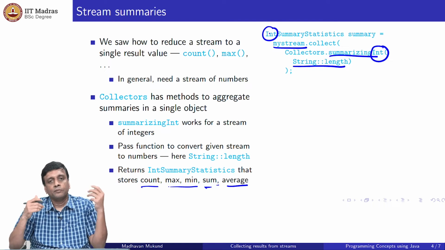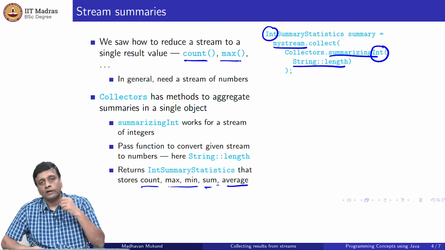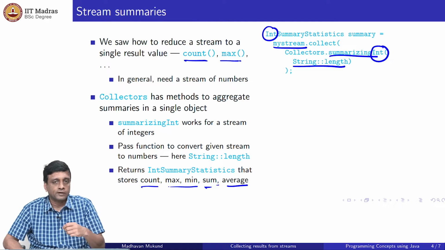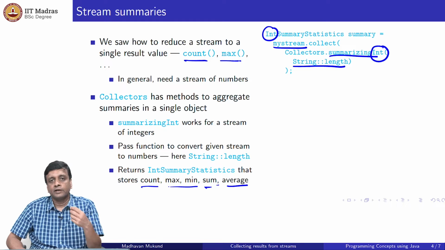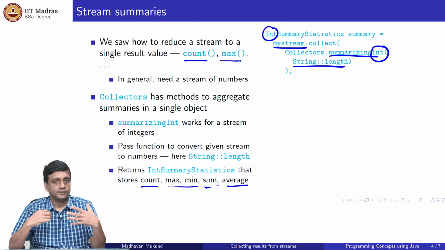Unlike when we did this explicit count and this explicit max, which gave us back one value at a time, if we did count we got back count, and if we did max we got back max. Here we are getting a summary. So summarizing int in one shot gives us back all these 5 quantities, assuming that what it is summarizing is an int.